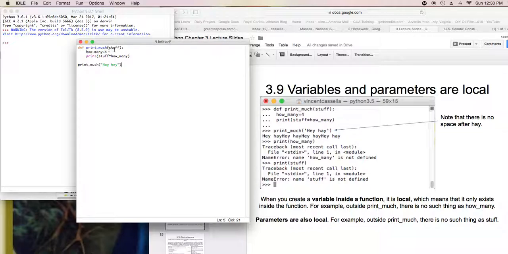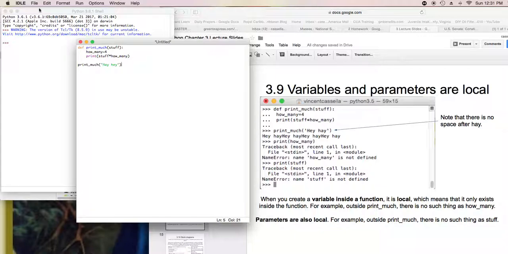So when print much is executed, it's going to receive stuff, which is hey hey, and then it's going to define the variable name how many equal to 4. And then it's going to print stuff asterisk how many, which means it's going to print hey hey. It's going to concatenate this string 4 times. That's what it should do.